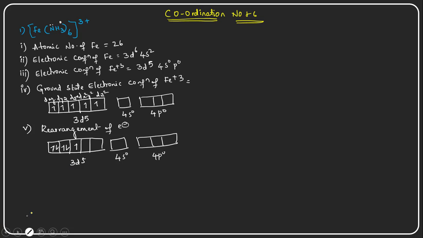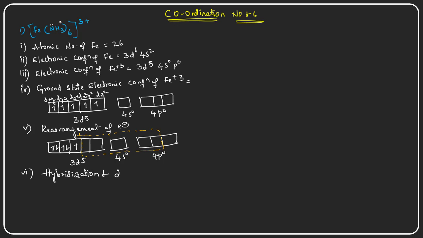They are forming hybridized orbitals. What orbitals are involved here? 2 d orbitals, one s orbital, and 3 p orbitals are involved. So the sixth point is the hybridization.